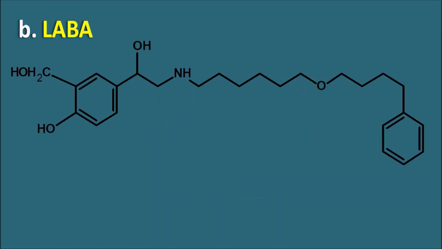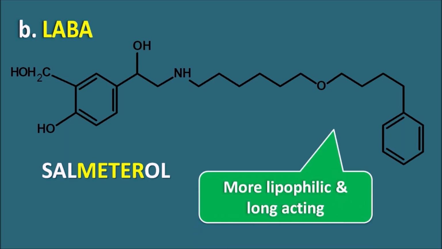Long-acting beta-2 agonists. One of the long-acting beta-2 agonists is salmeterol. You can see that a large group is present on the amine. Because of the increased chain length, the lipophilicity increases, thereby the drug is long-acting. So on the amine, we can observe a long chain which results in high lipophilicity and long duration of action. So that is the drug salmeterol.